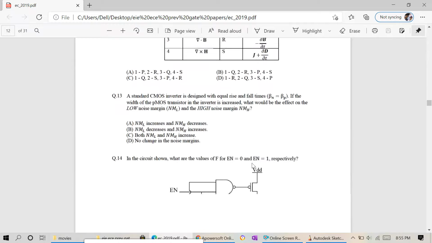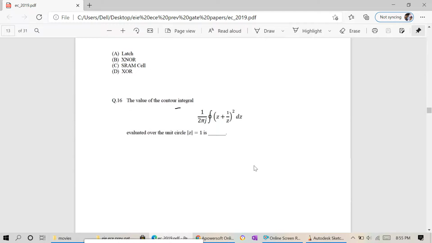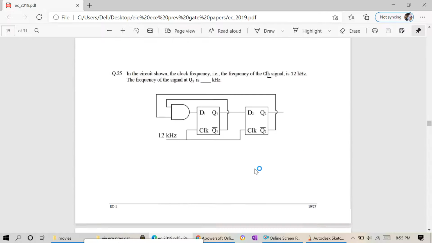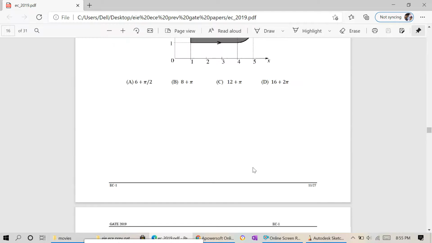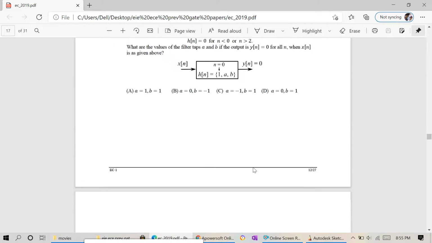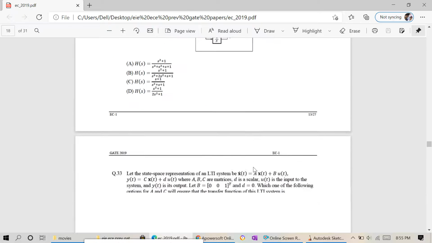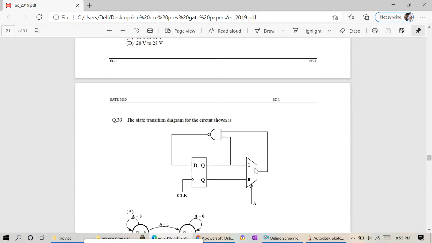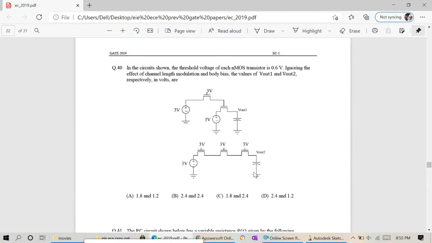So friends, here you should focus on the project work, EC or EIE. The flavor of the EIE paper is different, the flavor of the EC paper is different, the flavor of the EEE paper is different. Even if the concept or subject is the same, the type of problems asked is different.